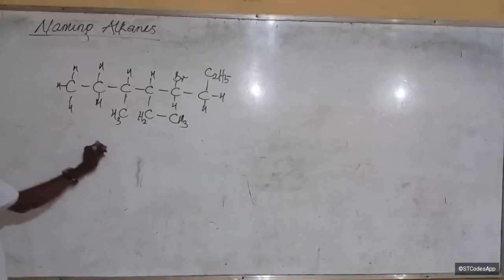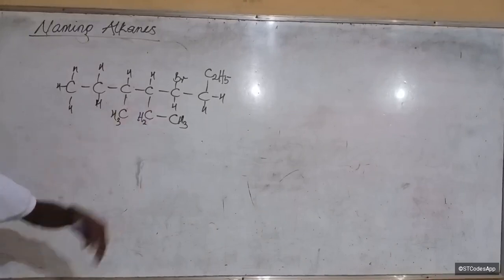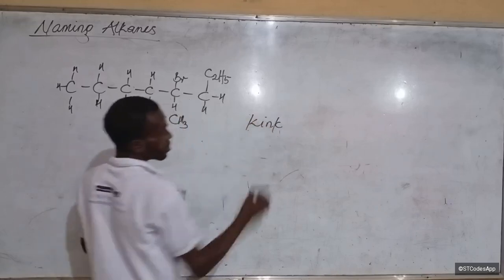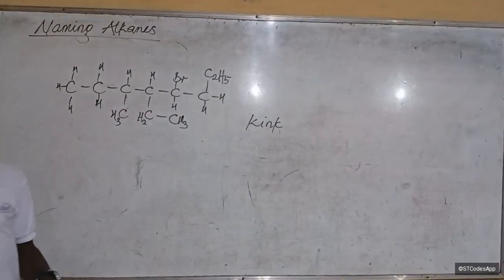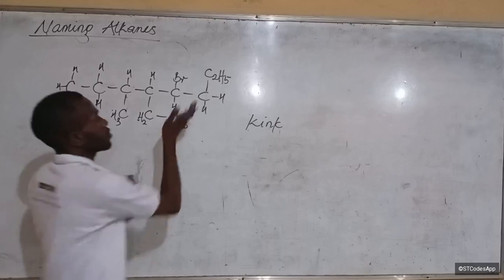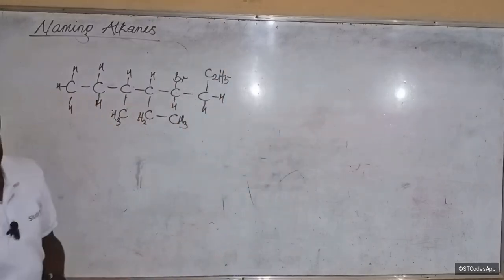Now, let's name this one. You see, this one has a lot of bends and kinking. Now, this word, kink. What do I call it? Kink means bend. So, it's kink. There are different kinks here. So, another kink going up. So, now, how do we name this?